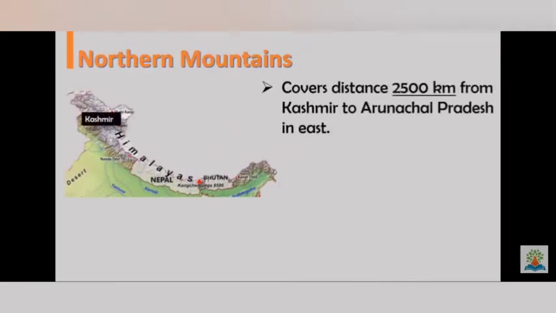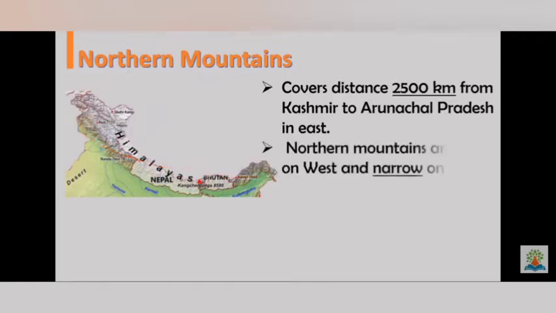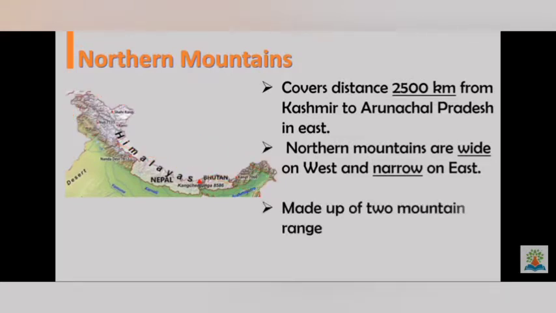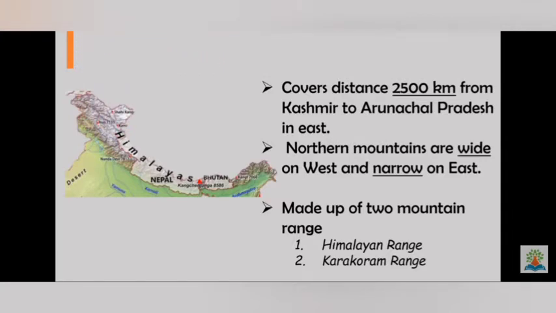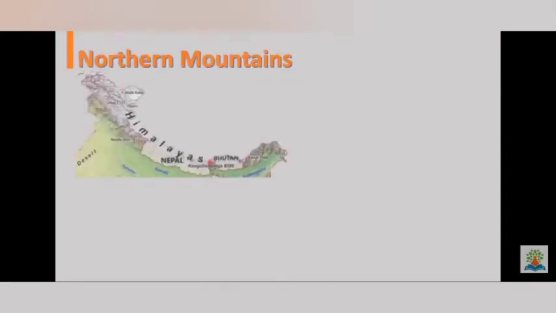So the northern mountains cover a distance of 2500 km from Kashmir to Arunachal Pradesh in the east. Here you can say the distance between these two is 2500 km, and the northern mountains are wide on the west and narrow on the east, and this is made up of two mountain ranges. First one is the Himalayan range and the second one is the Karakoram range. So the upper part is the Karakoram range and here is the Himalayan range.